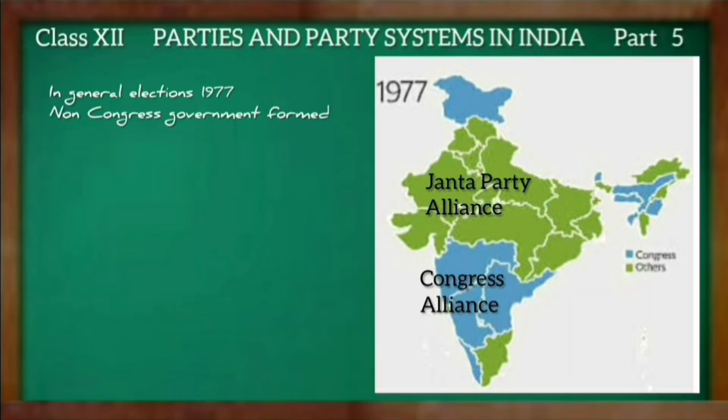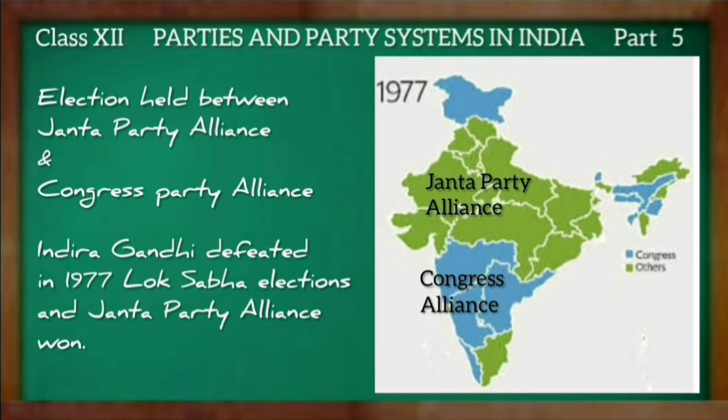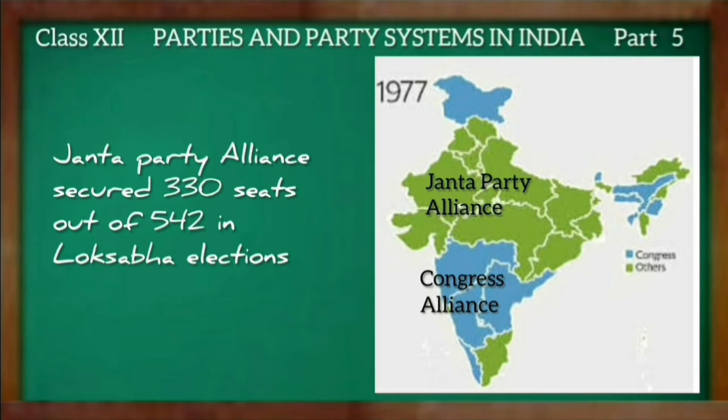That time the election was mainly between the Janata Party alliance and the Congress Party alliance, and all opposition parties came together and formed the Janata Party. Indira Gandhi was defeated in the 1977 Lok Sabha elections and the Janata Party won. The Janata Party alliance secured 330 seats out of 542 in the Lok Sabha elections.